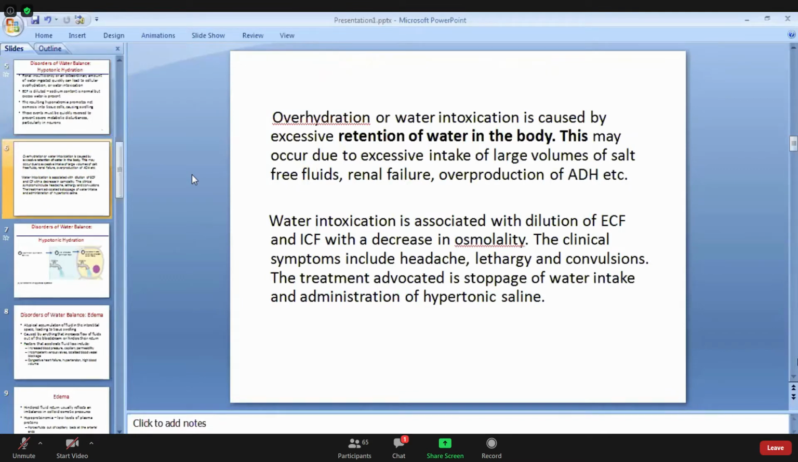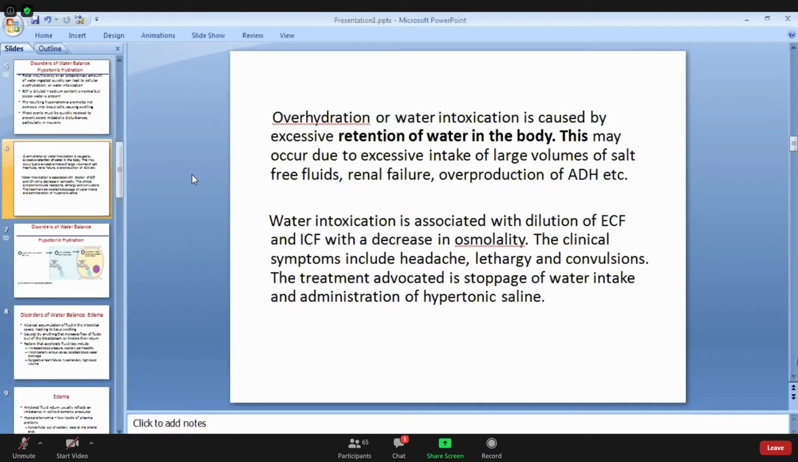When there is more water retained in the body, it may cause overhydration, and this may occur due to excessive intake of large volume of salt-free fluids, and renal failure or overproduction of ADH. So these may be certain causes, reasons for that water intoxication. If there is intake of large volume of salt-free fluids, only fluids taken without salt, renal failure, overproduction of antidiuretic hormone, etc.